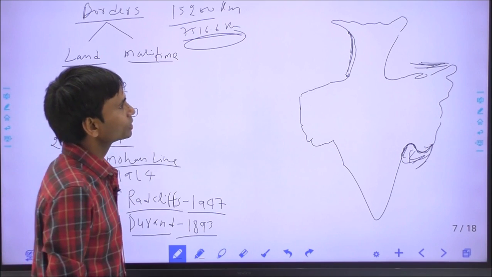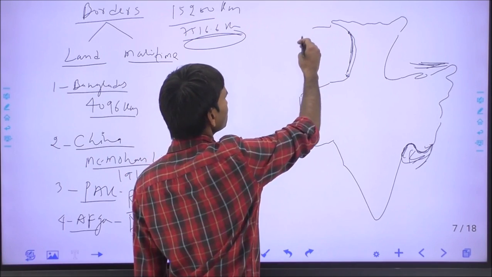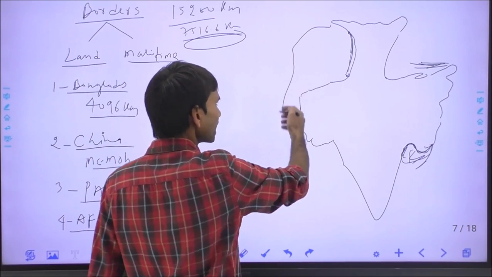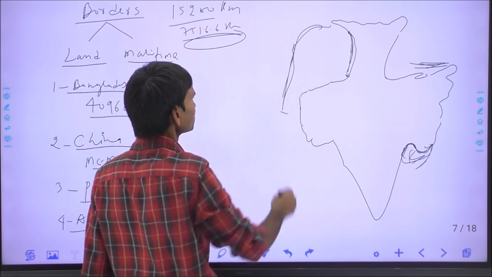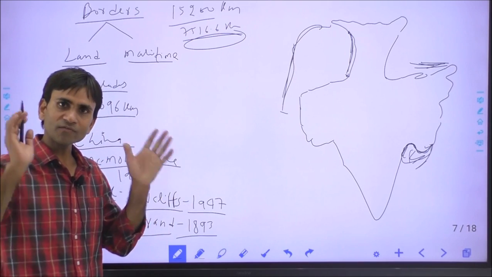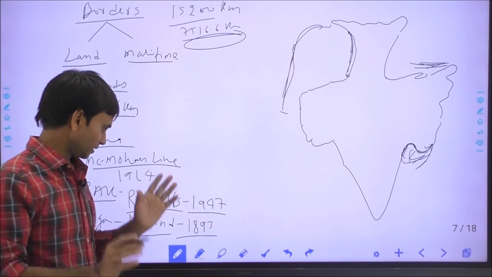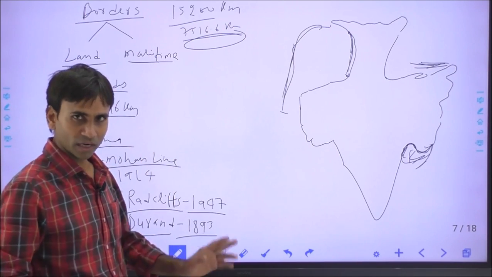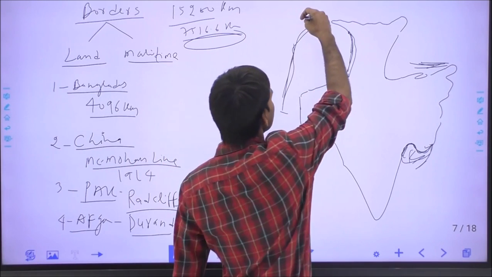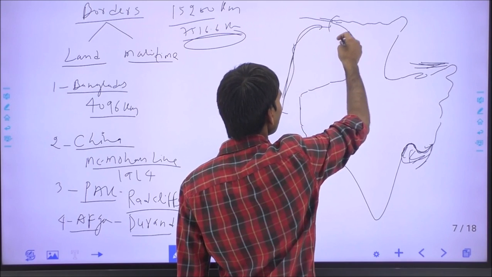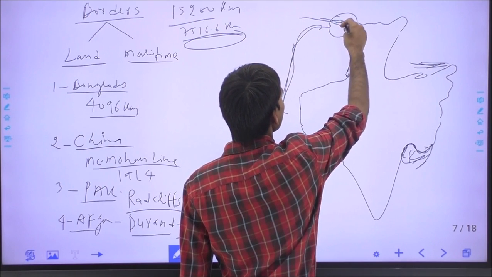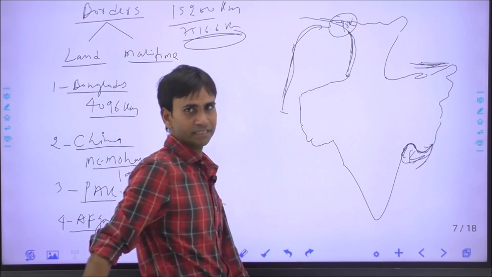But when India was partitioned and this became Pakistan, the Durand Line now exists between Pakistan and Afghanistan. There is no official land border between India and Afghanistan. Only Afghanistan touches India from the top in Jammu and Kashmir, but that is now under Pak occupied Kashmir, the POK region.